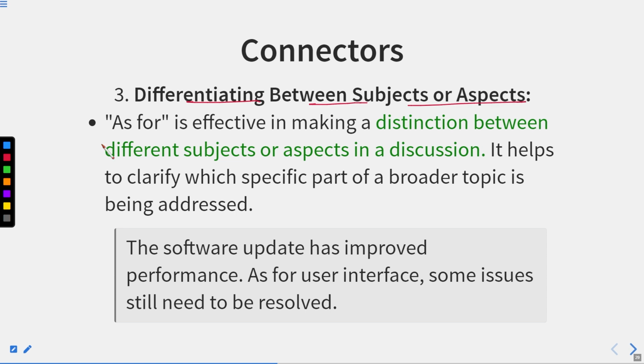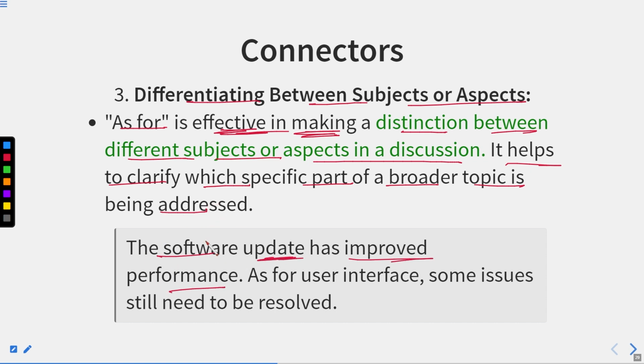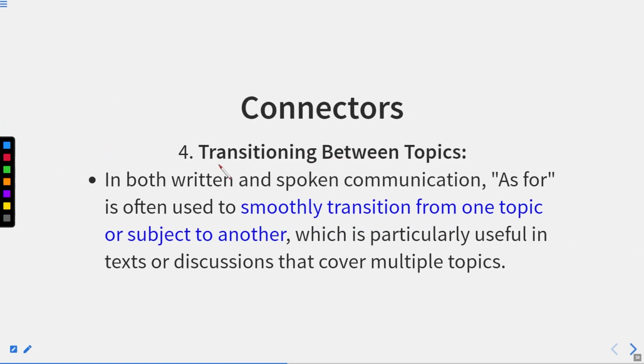Now, differentiating between subjects or aspects. As for is effective in making a distinction between different subjects or aspects in a discussion. It helps to clarify which specific part of a broader topic is being addressed. The software update has improved performance. Okay, so this is one part of the sentence which is complete. As for the user interface, now if we talk about the software update, it has improved its performance. But if we talk about the user interface, some issues still need to be resolved. It means this is just highlighting a particular point in a wide area which needs to be improved.